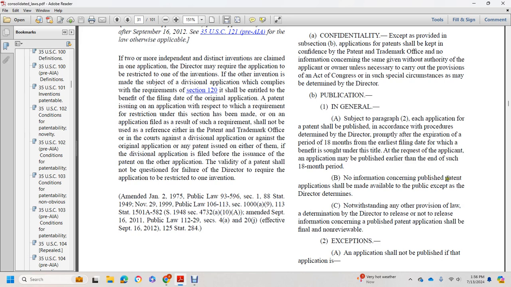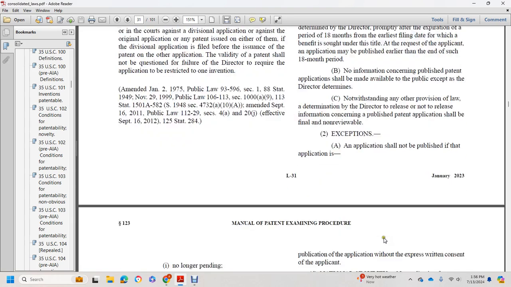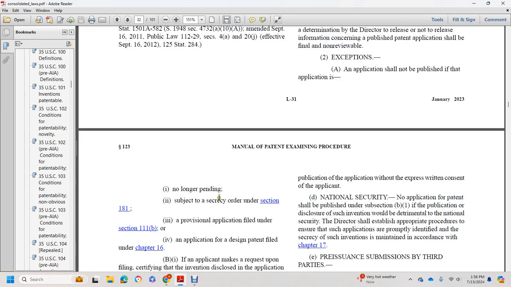No information concerning a published patent application should be made available to the public except as the Director determines, notwithstanding any other provision of law. A determination by the Director to release or not to release information concerning a published patent application shall be final and non-reviewable. An application shall not be published if it is no longer pending, or is subject to a secrecy order under section 181.